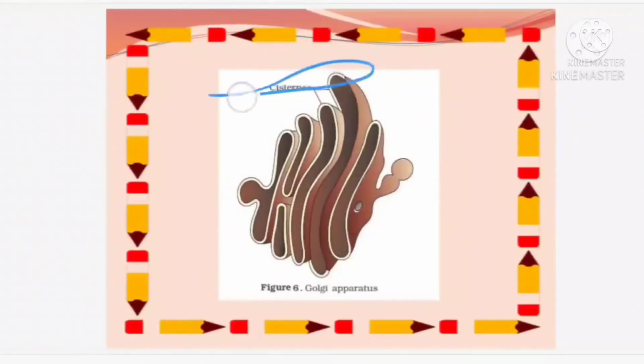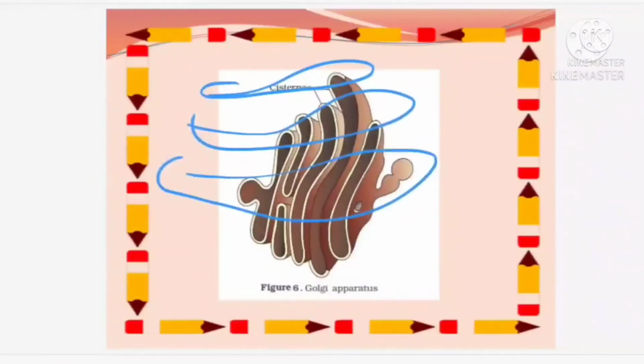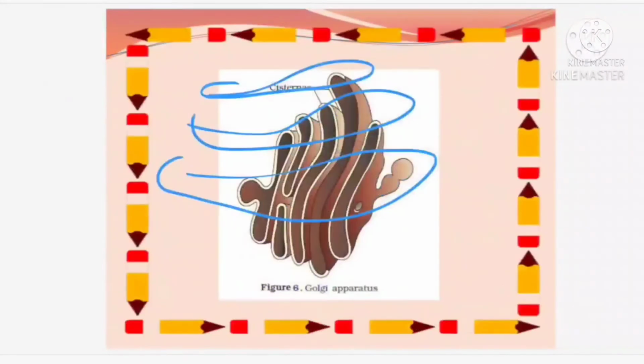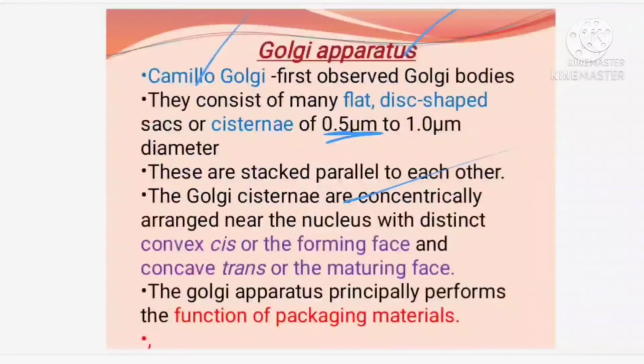Cisternae. So, these are the disc-shaped sacs, like this, the sacs will be present, isn't it? These sacs we call cisternae, okay. And what will the diameter be? It will be 0.5 micrometer to 1 micrometer. They are stacked parallel to each other. Yes, when I am drawing, one is parallel to the other. They are parallel to one another, okay. So, that is another characteristic.